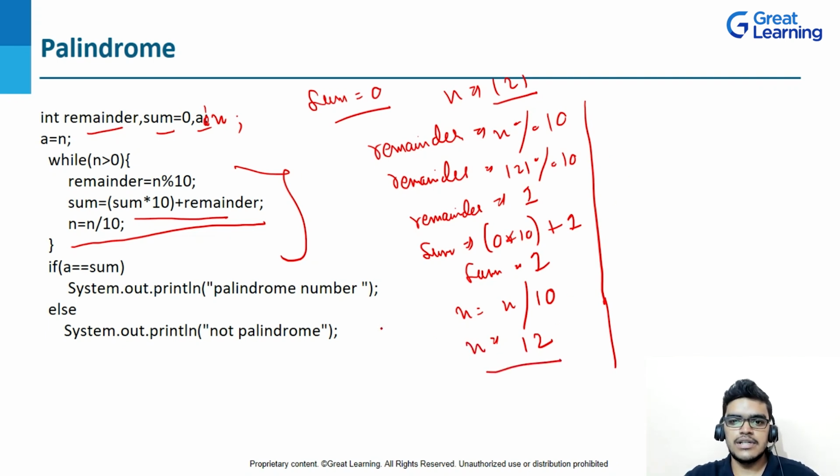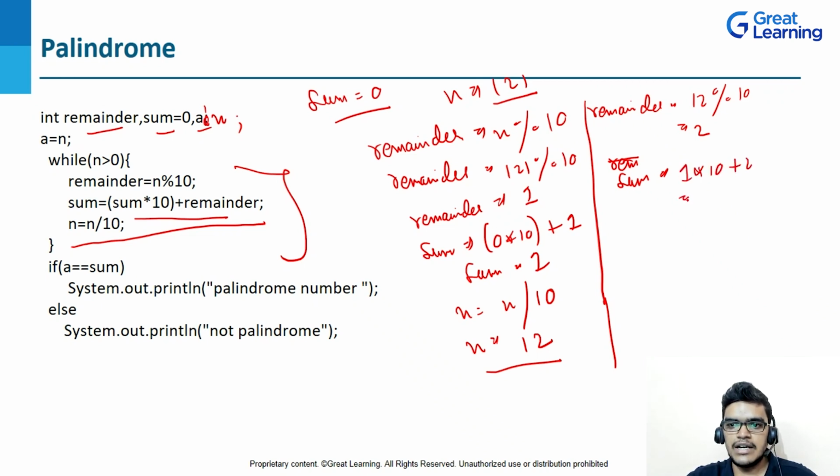Now I will tell you the logic of why I am writing n greater than 0. Since this is a while loop, once again this loop will run. Again the formula is remainder equal to n modulus 10. Now my n is 12, so 12 modulus 10 gives 2. Then again sum will be sum into 10. Sum was 1, so 1 into 10 plus 2, so I'm getting sum as 12. Now again n by 10, and n is 12, so 12 divided by 10 gives n as 1.